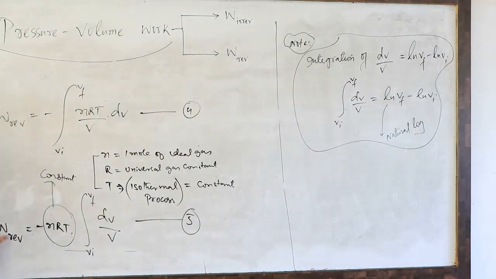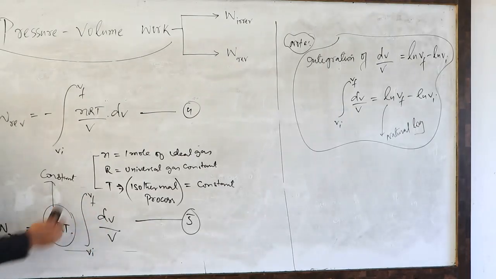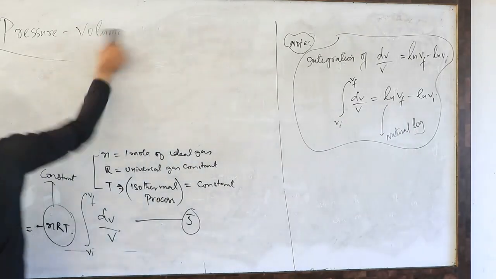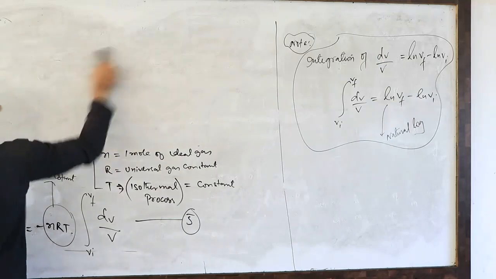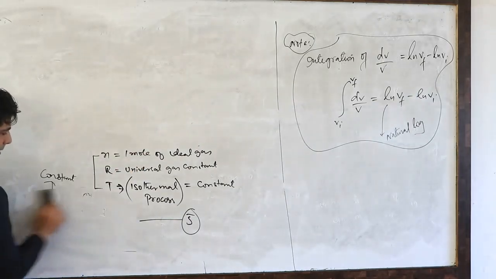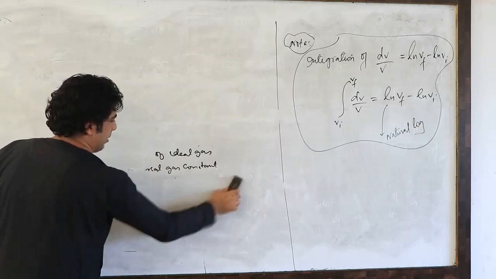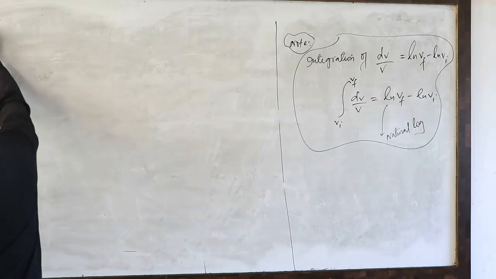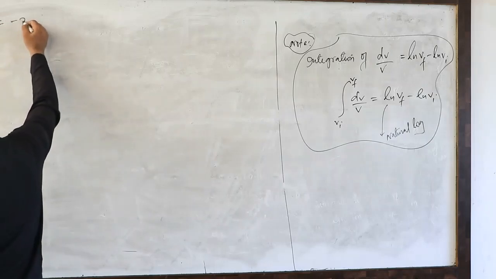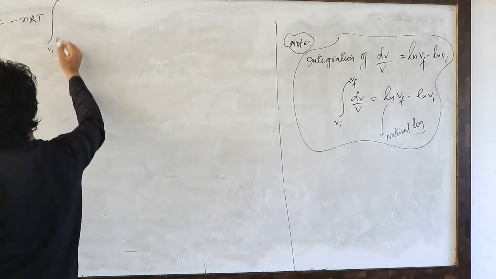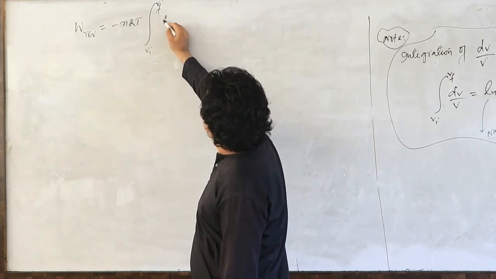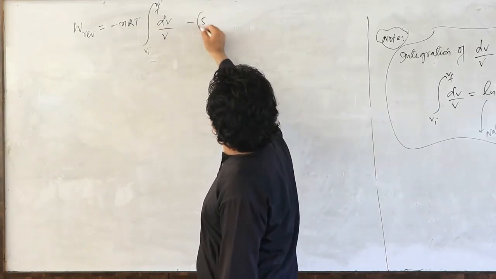So our expression is work reversible is equal to minus nRT, then integration of dV by V. My equation was work reversible is equal to minus nRT, then integration from Vi to Vf for dV upon V. That was my equation number 5.